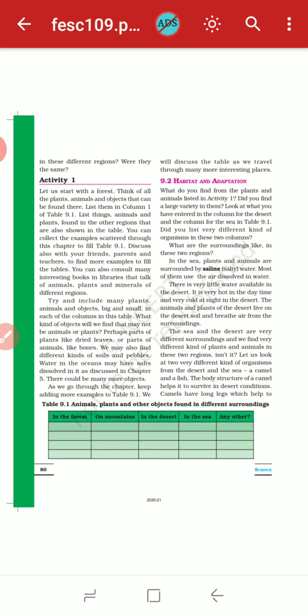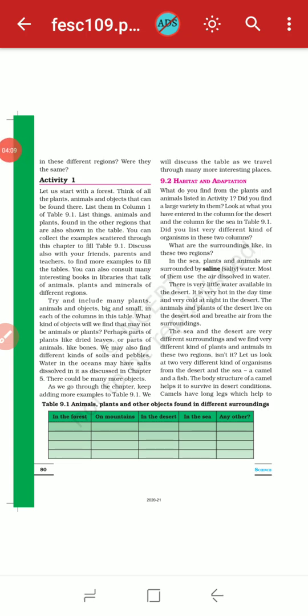There is very little water available in the desert. It is very hot in the daytime and very cold at night in the desert. The animals and plants of the desert live on the desert soil and breathe air from the surroundings. So are you getting it?